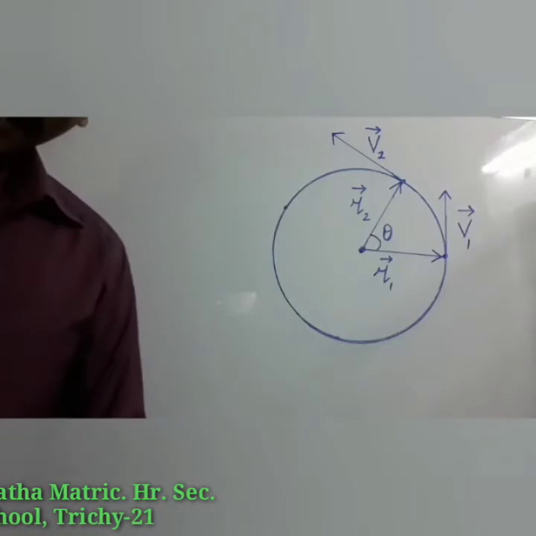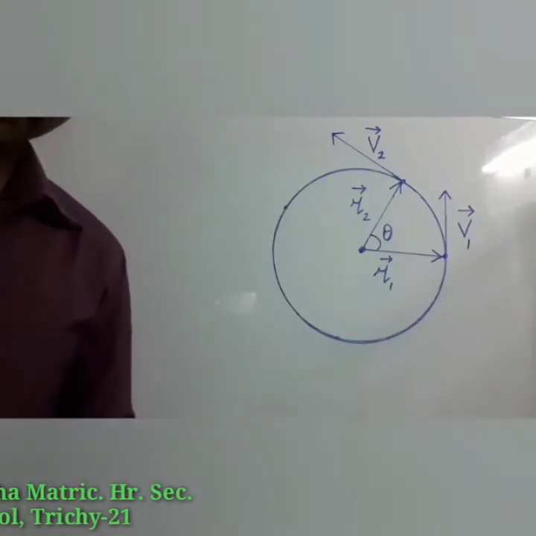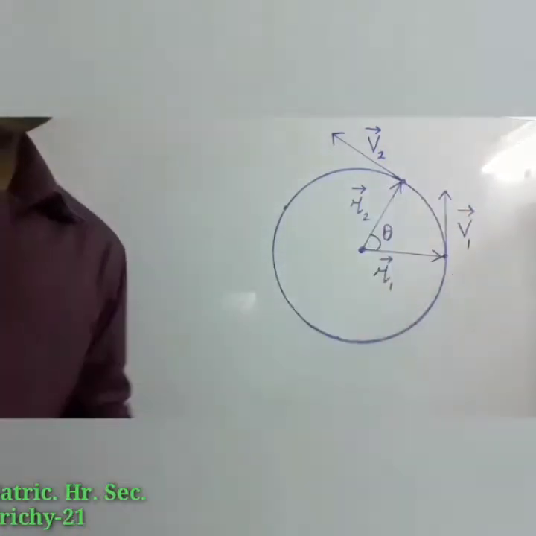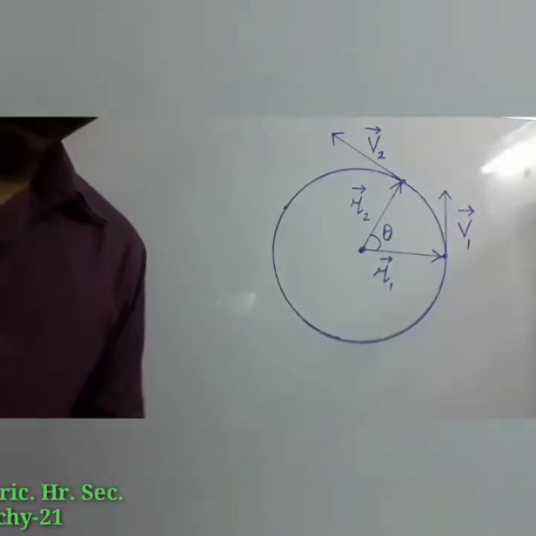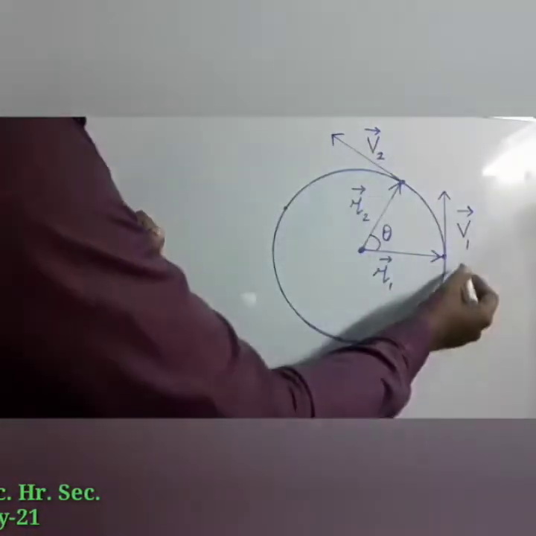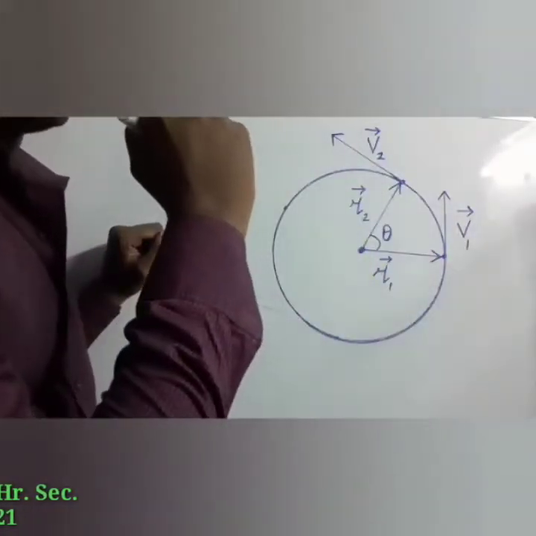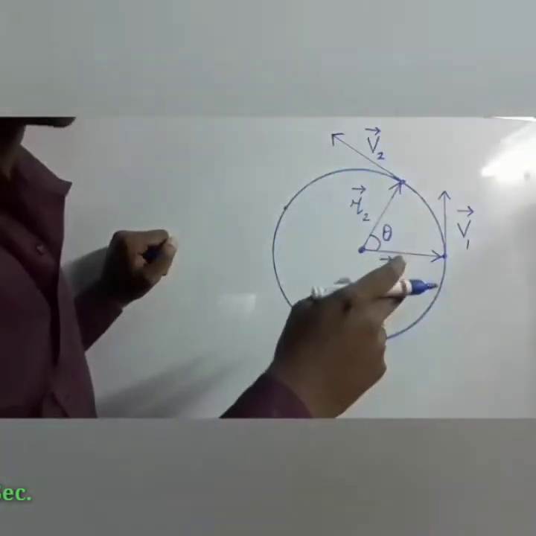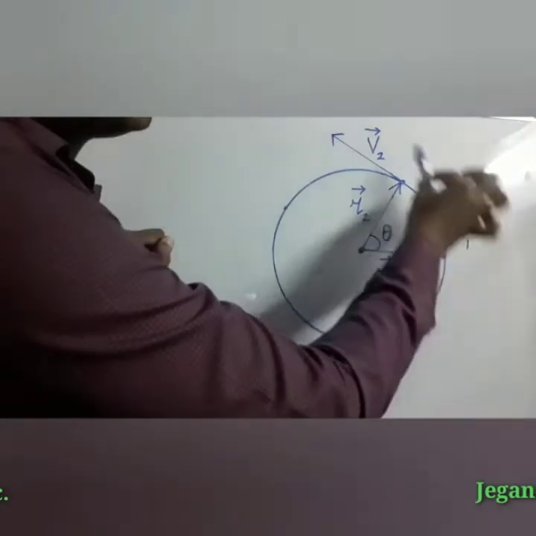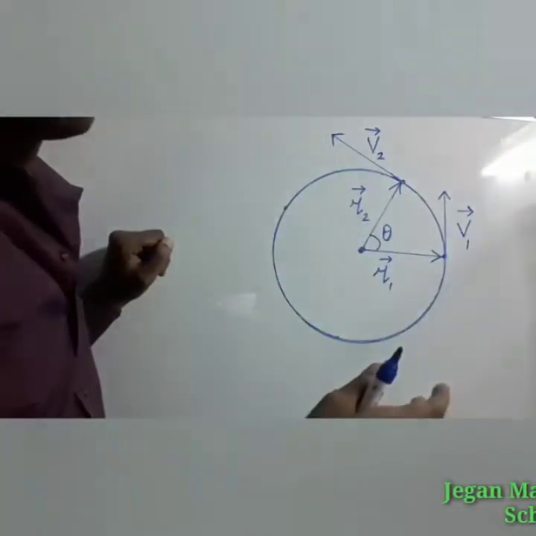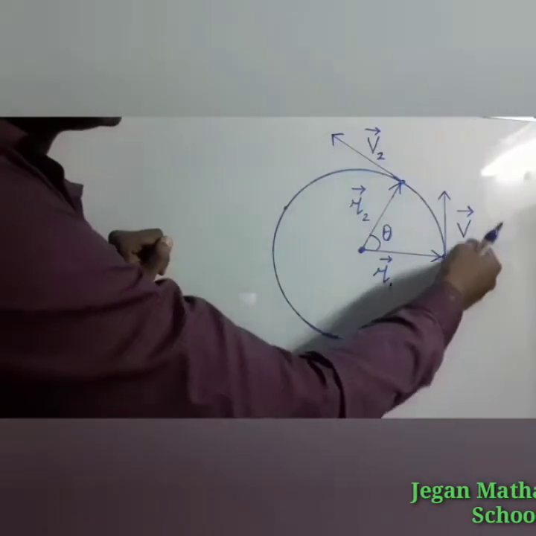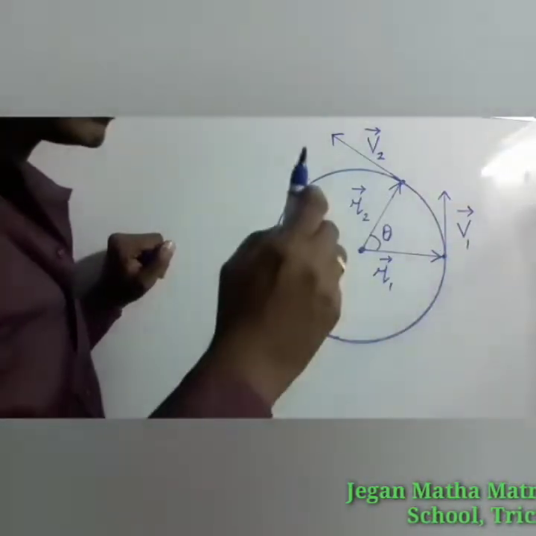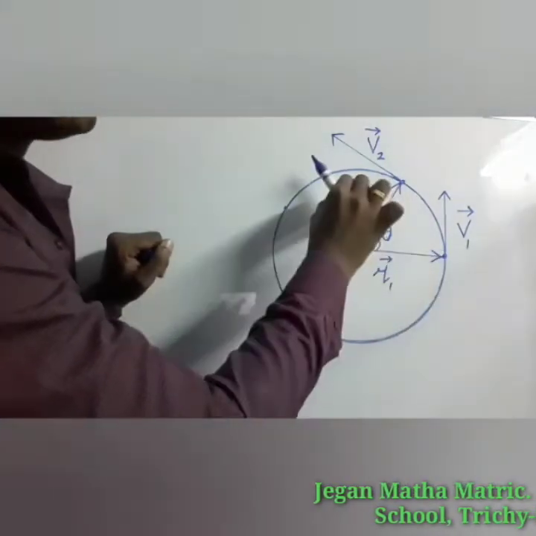The centripetal acceleration is derived from a simple geometrical relationship between the position and velocity vectors in the given diagram. Here you can try to understand. The object is moving in a circle with constant speed. That means it is under uniform circular motion. That represents the magnitude of the velocity vector is the same at every point, but the direction of the velocity vectors changes with respect to time. With respect to time, there is a change in the position vectors also.